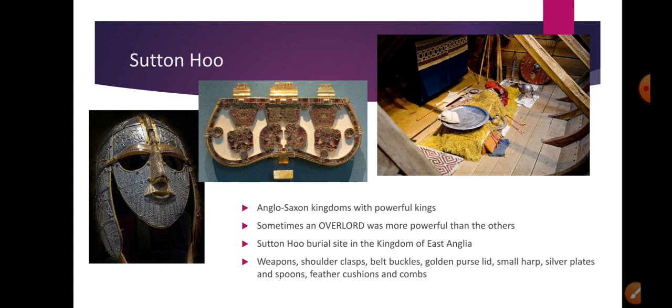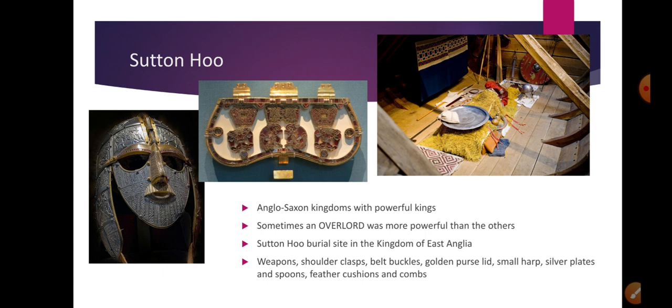So the Anglo-Saxon kingdoms were very powerful kingdoms, and each of them had a king. Sometimes an overlord was more powerful than the others. And one of these kingdoms was the kingdom of East Anglia. The others, you could go back to the map and you will see Wessex, Sussex, Mercia, Northumbria, and so on. The kingdom of East Anglia was one of these kingdoms. And Sutton Hoo was a burial site within the kingdom of East Anglia.